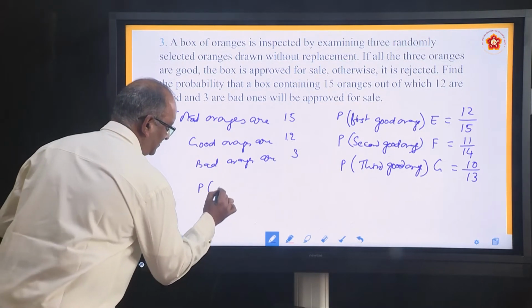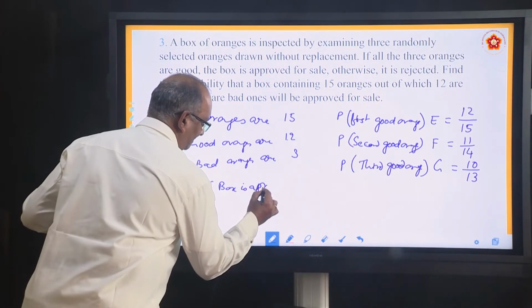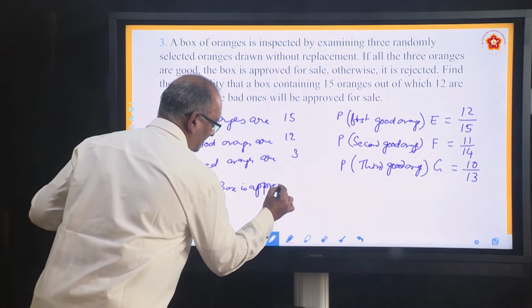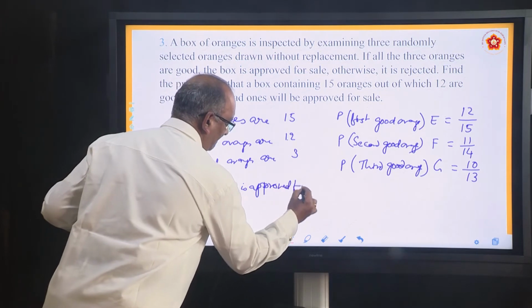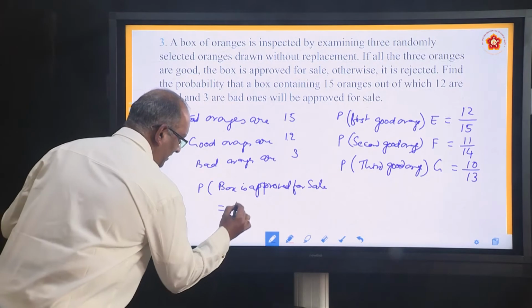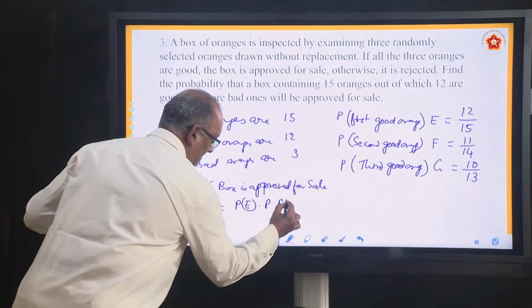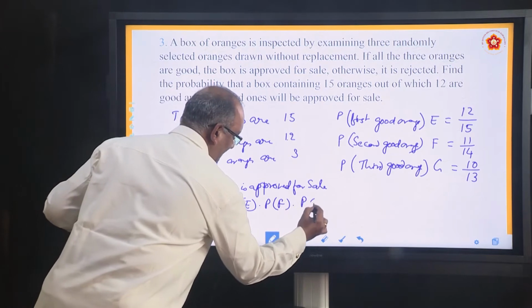Probability that box is approved for sale. This will be equal to PE into PF into PG.